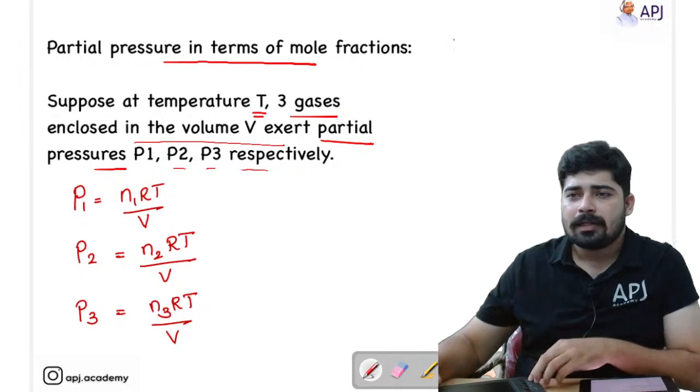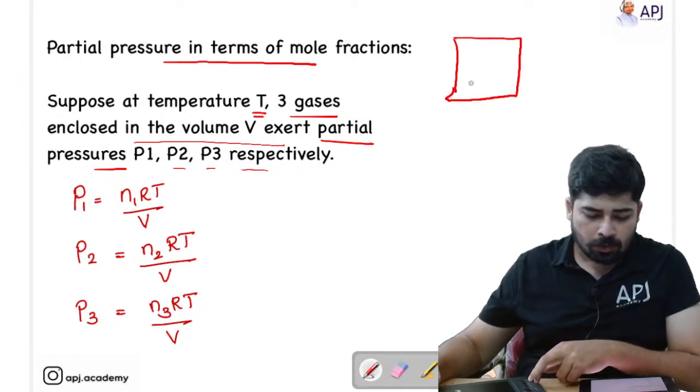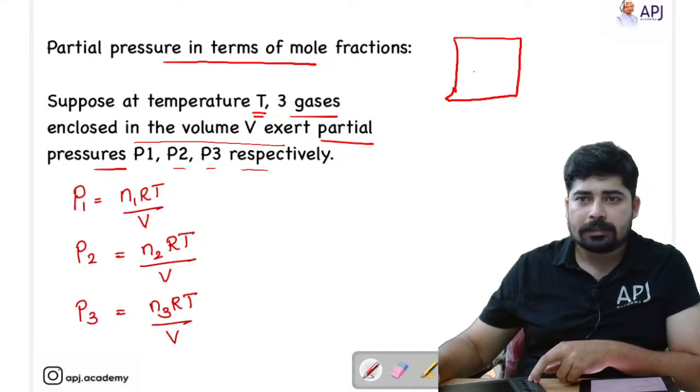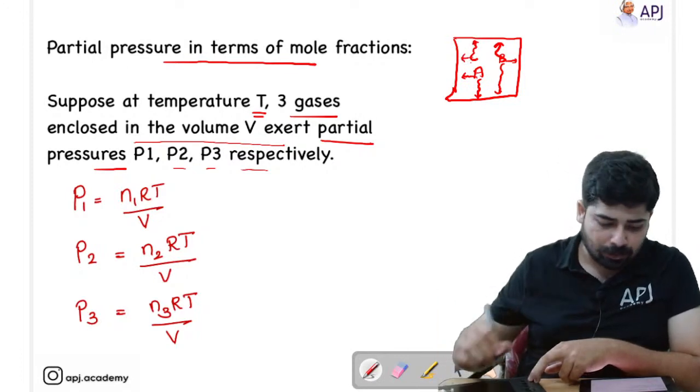Let's take this example. I have a container where there are 3 gases, gas A, gas B and gas C. Gas B will hit the container exerting pressure. Similarly gas A also will hit the container and exert pressure. Similarly gas C also hits the walls of the container and exerts pressure.